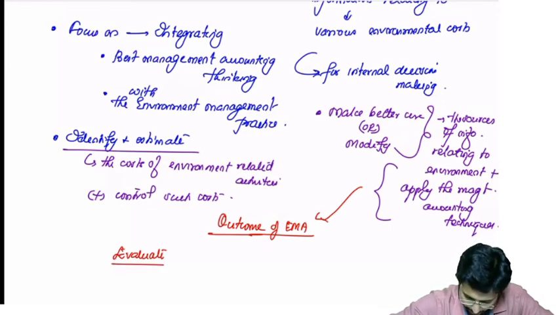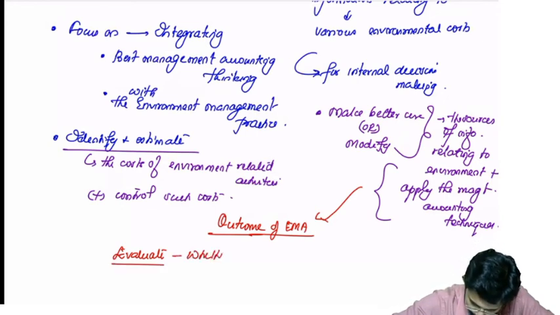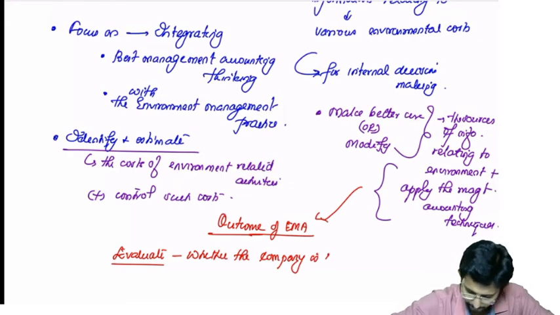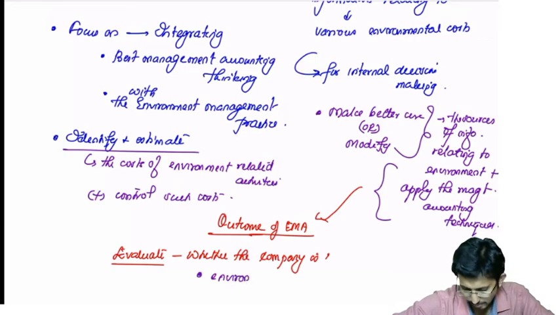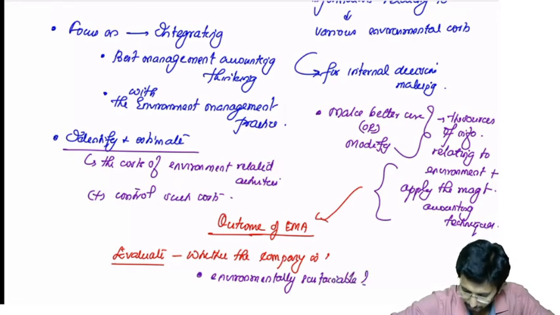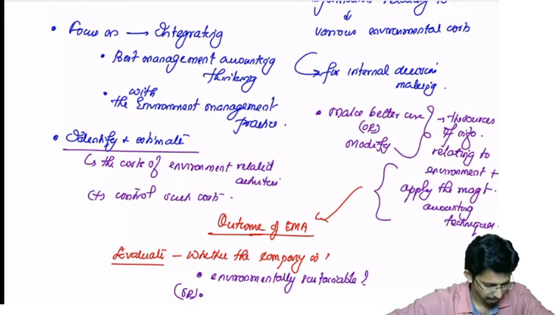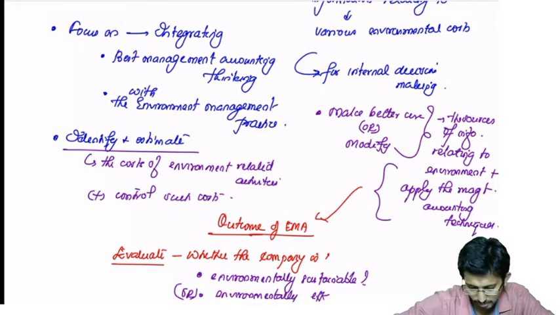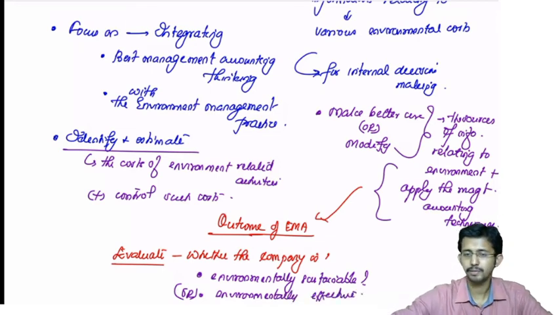The company, whether the company is environmentally sustainable or environmentally effective.